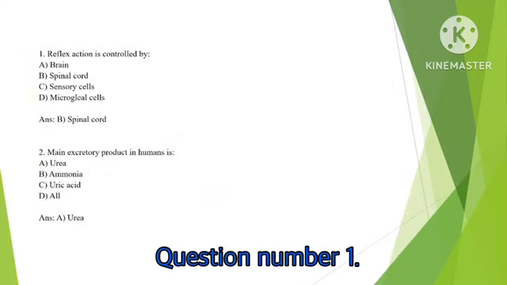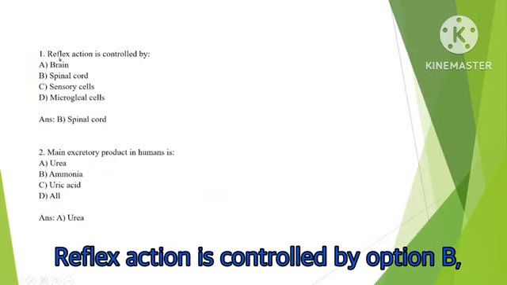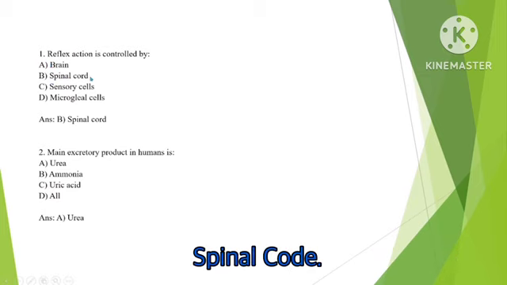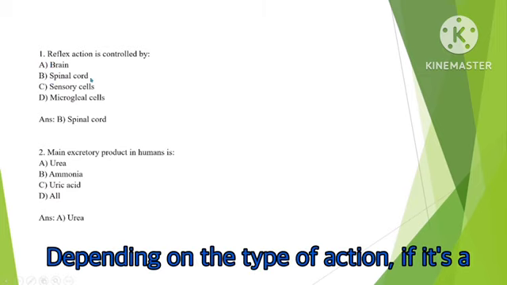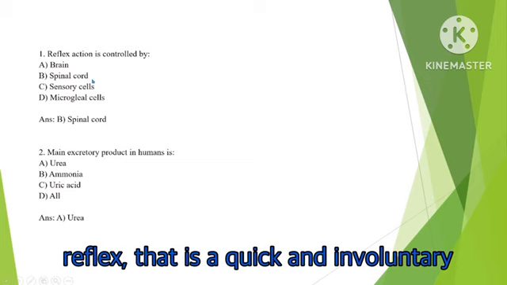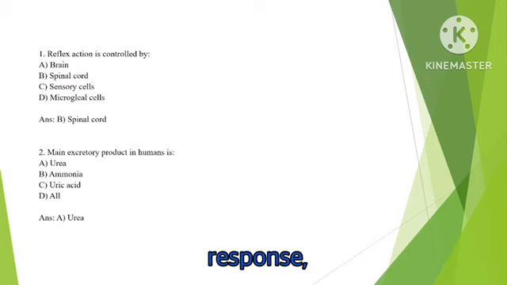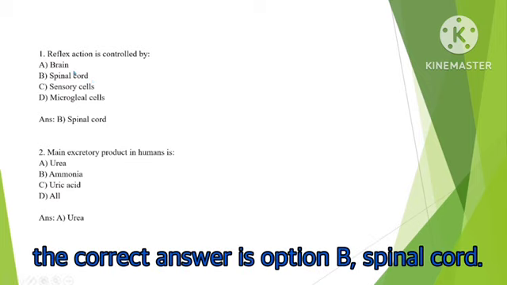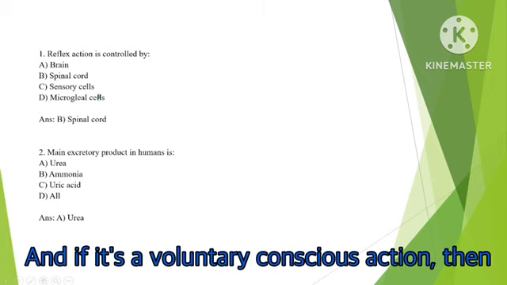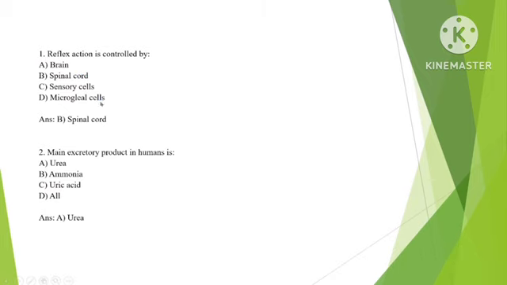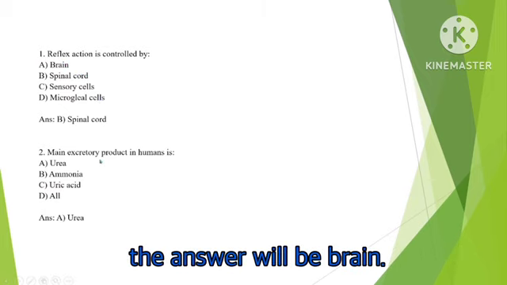Question number 1. Reflex action is controlled by option B, spinal cord. Depending on the type of action, if it's a reflex, that is a quick and involuntary response, the correct answer is option B, spinal cord. And if it's a voluntary conscious action, then the answer will be brain.